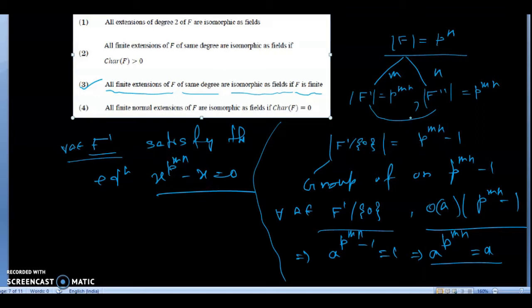And f dash contains how many elements? P to the power n elements. And how many zeros does this set have? P to the power mn.